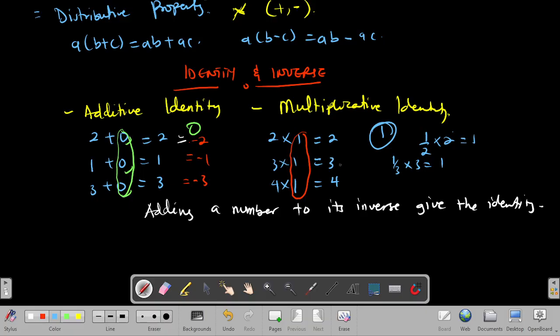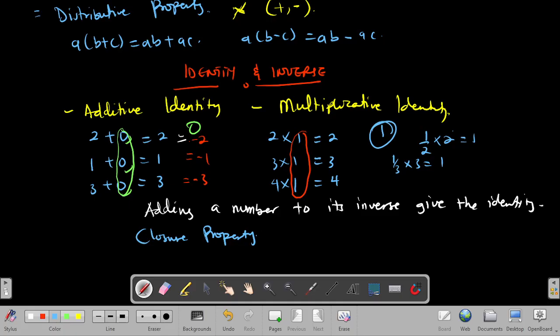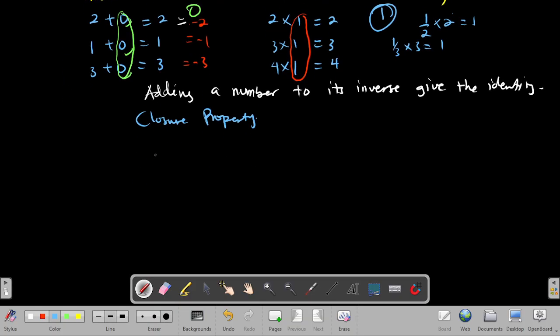So multiplicative inverse is simply the reciprocal; you just reciprocate the number and you get the multiplicative inverse, right? So we also have what we call the closure property. The closure property says that an operation is closed on a set of numbers. When I take the set of natural numbers N, I'm going to have 1, 2, 3 to infinity, right?